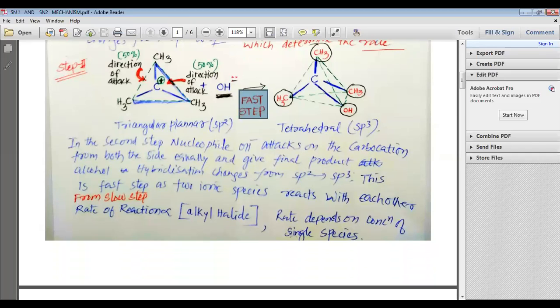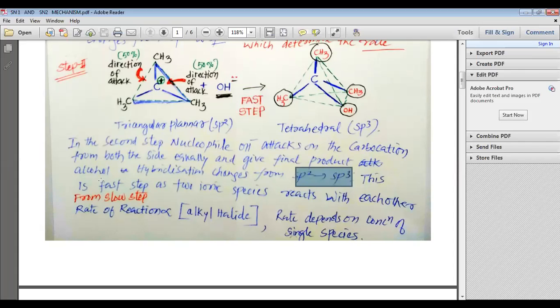In the second step, nucleophile OH minus attacks on the carbocation from both the sides equally, 50%, 50%, and gives the final product, alcohol. Hybridization here in the second step, my dear students, changes from sp2 to sp3.